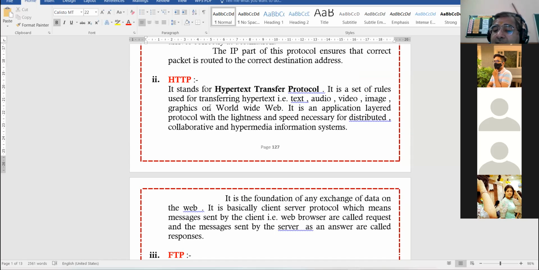HTTP is dependent on client server technology. Client server technology means the message is sent by the client to the server. Server accepts the request, fulfills the request, and sends back the desired web page to the client. Okay.